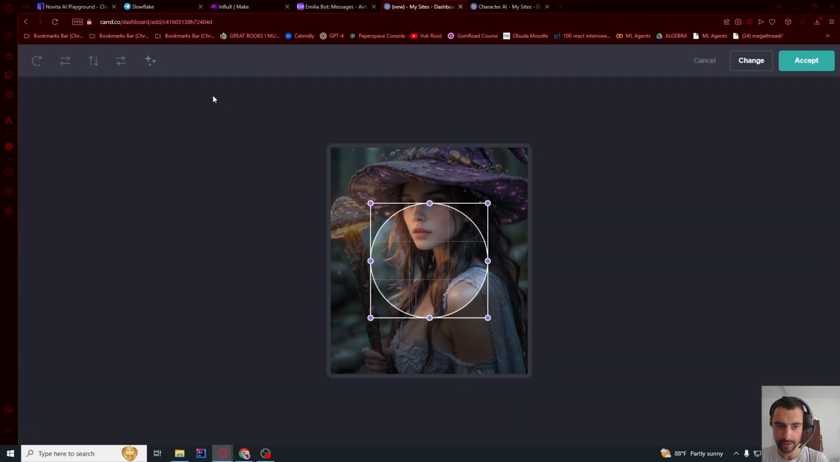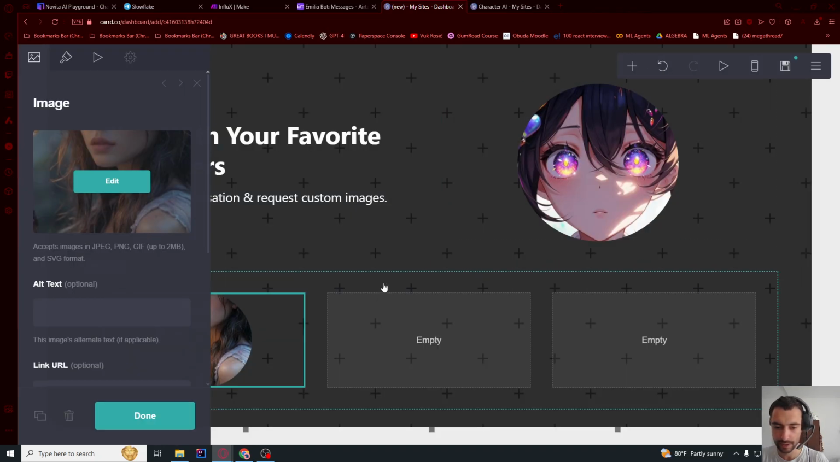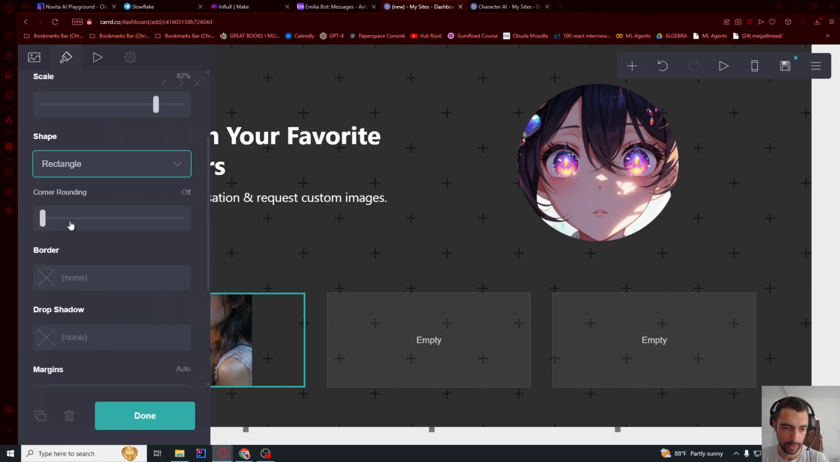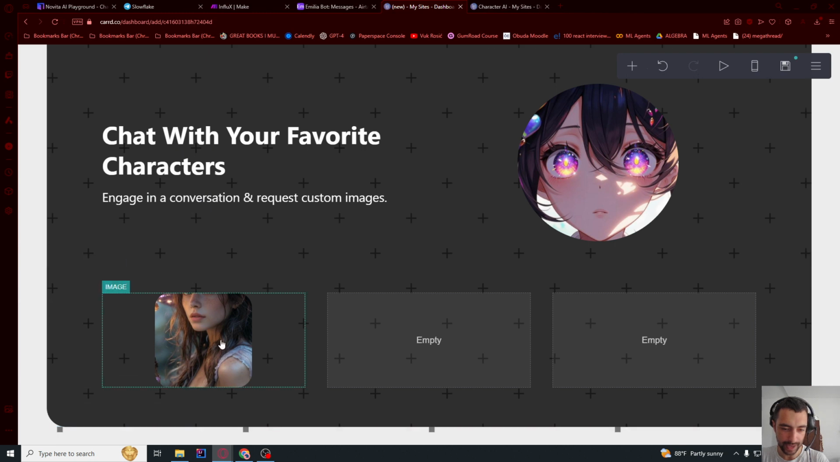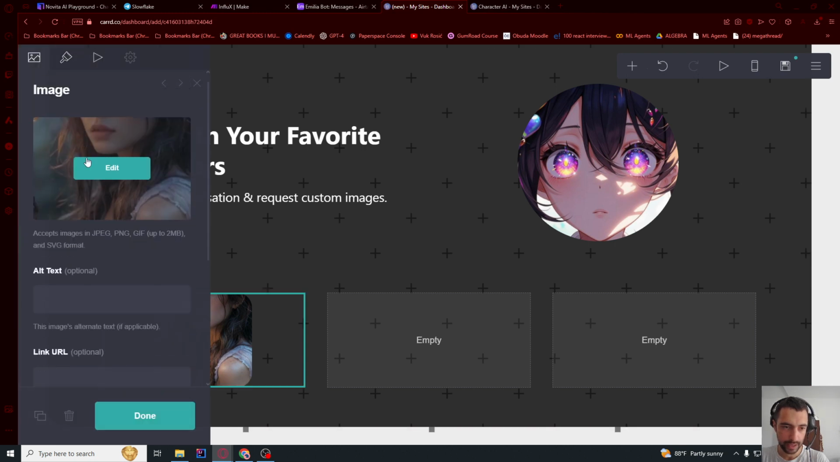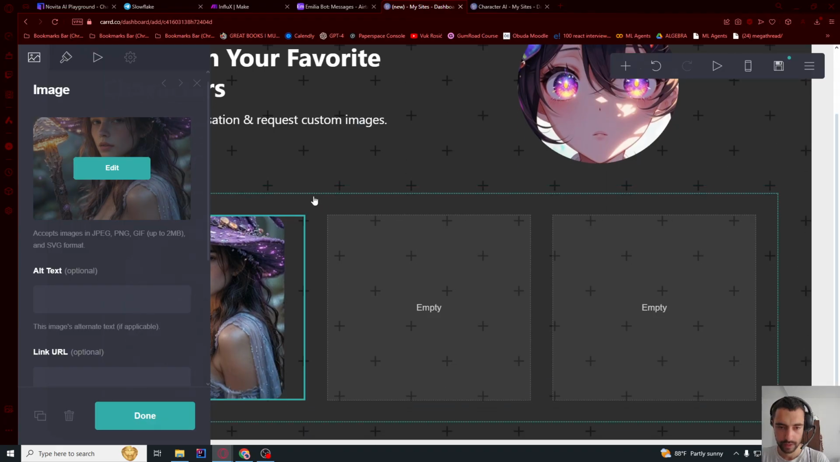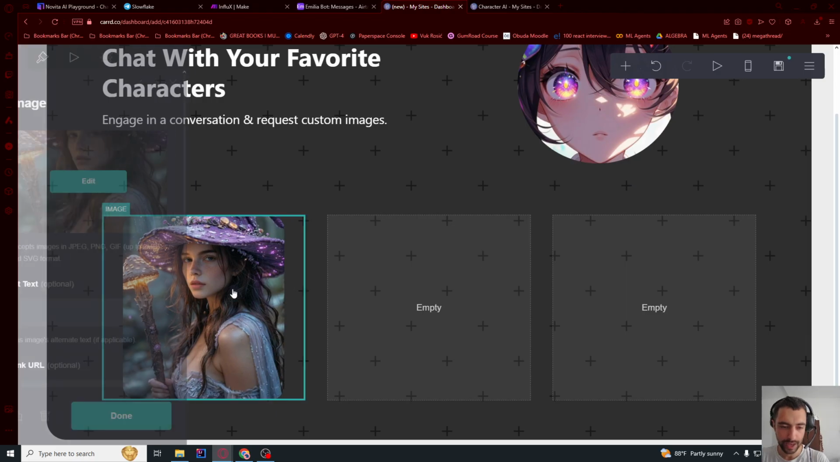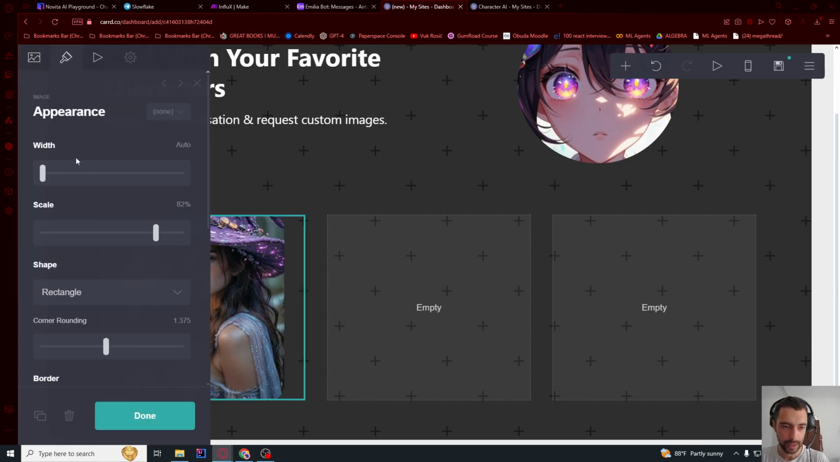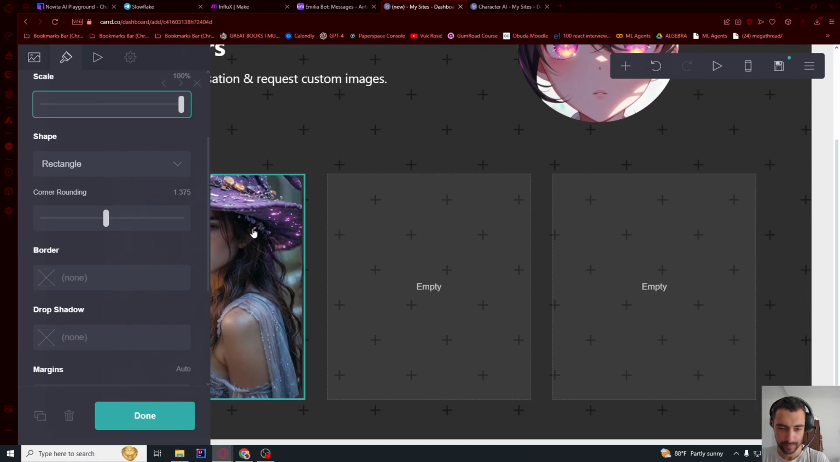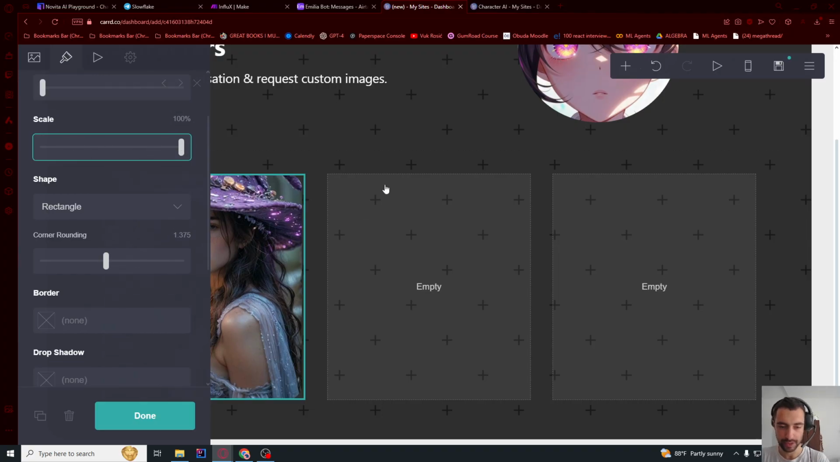So let me upload this character, but I want to not rotate. This is a bit weird, so accept. I think I need to turn off the circle thing, so shape should be rectangle. And then let's do some corner rounding. And now if I say done, if I click again, if I go here to edit, now it will let me choose the whole image. So let me see, this is what it looks like. Now I recommend you put width to auto, so scroll width all the way down and then scroll size, scale to 100%. You can adjust scale if it's too big or small if you want, but this is what I recommend.